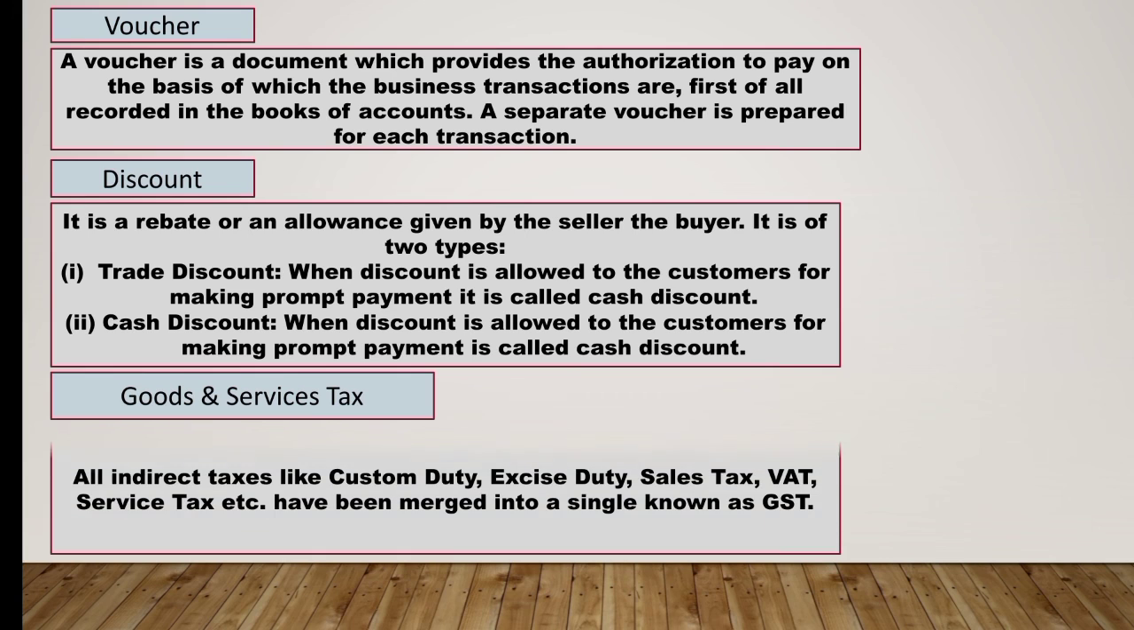Next we have goods and service tax. As we know, goods and service tax is an indirect tax. So here all the indirect taxes like custom duty, excise duty, sales tax, VAT, service tax, etc. have been merged into a single tax which is known as GST, which is goods and service tax. So GST is paid at the time of purchases and GST is collected at the time of sales.